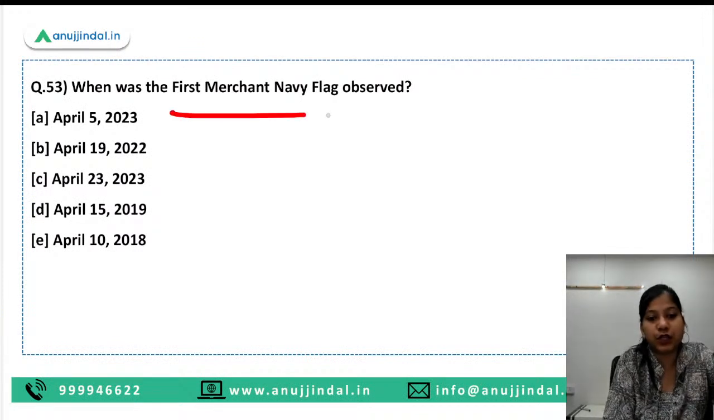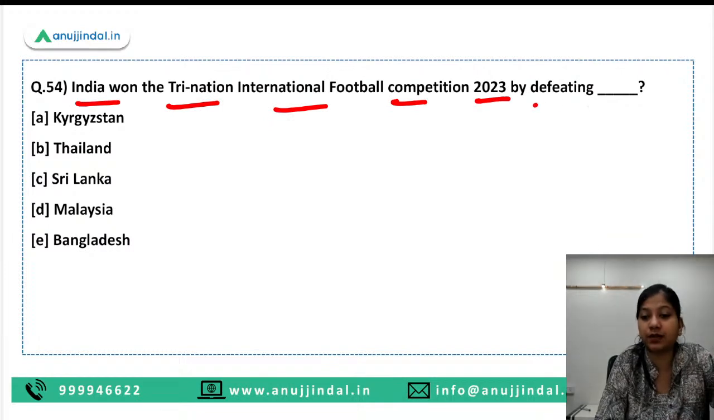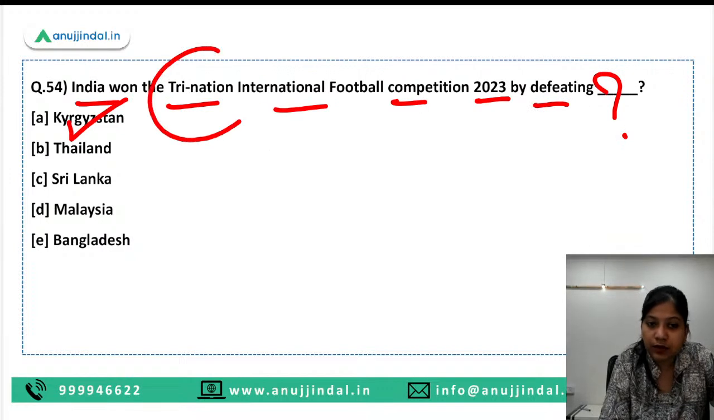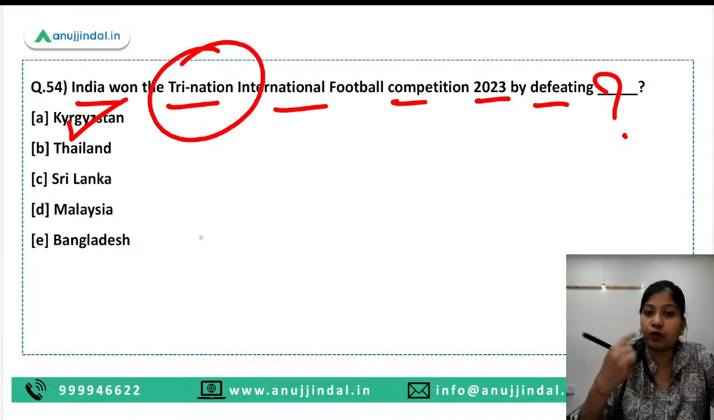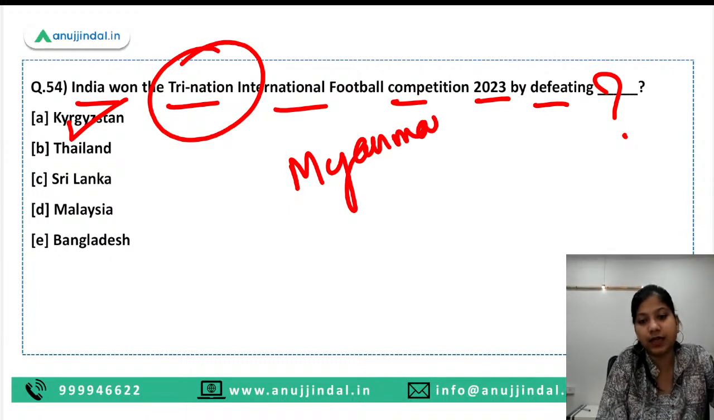When was the first Merchant Navy Flag Day observed? April 5th. We have discussed. India won the Tri-Nation International Football Competition 2023 by defeating who? By defeating Kyrgyzstan. Now it is a Tri-Nation football match, so who was the third nation? It was Myanmar. Again, Myanmar is here.